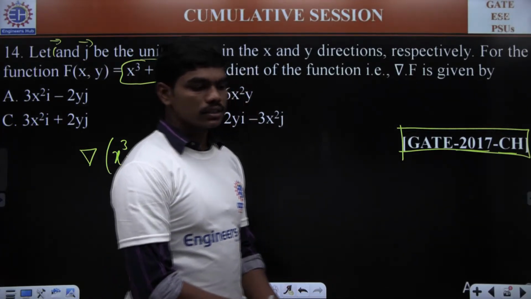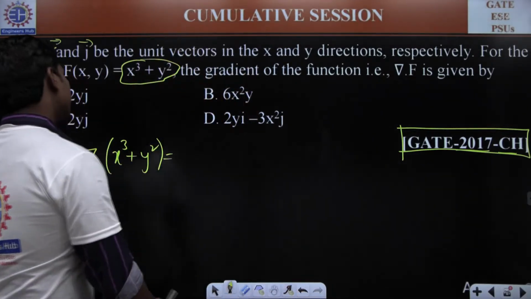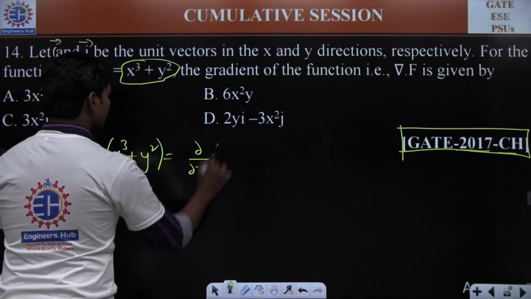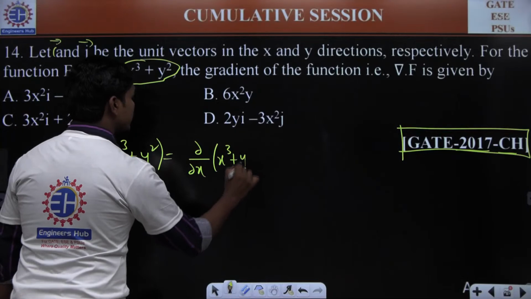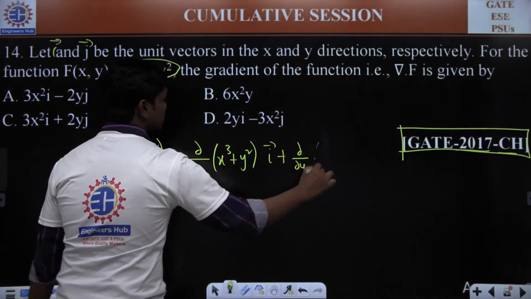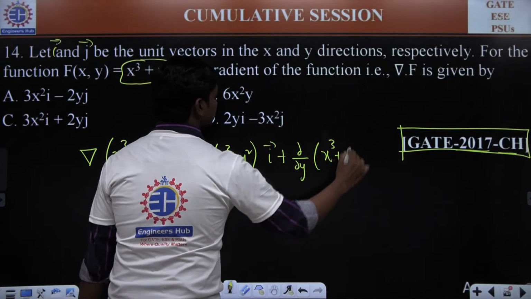C is the correct answer. Mauli, Divya. So it's a very simple question. The partial derivative of this means dou by dou x of this function x cube plus y square i bar, plus dou by dou y of x cube plus y square j bar.